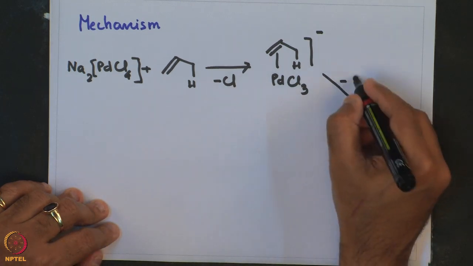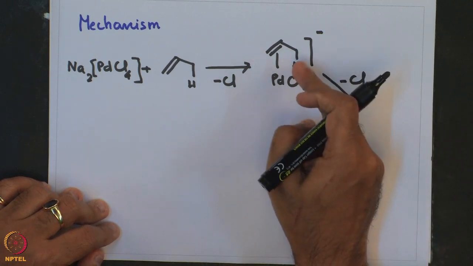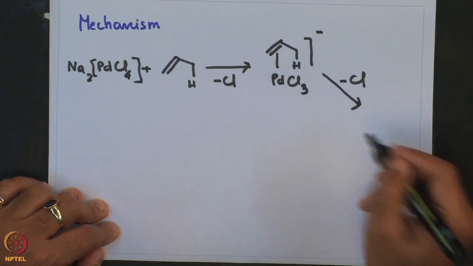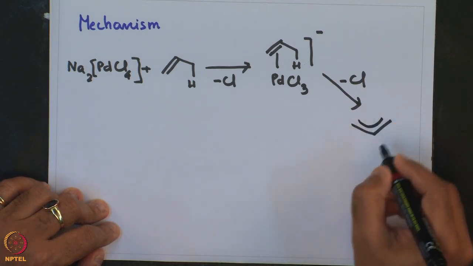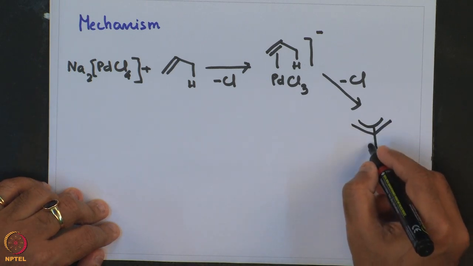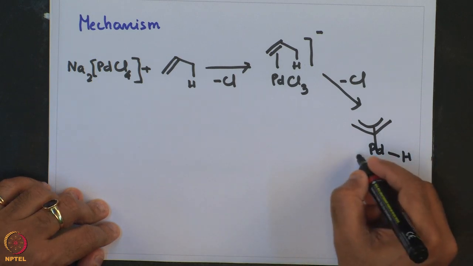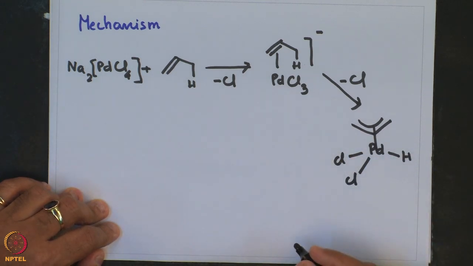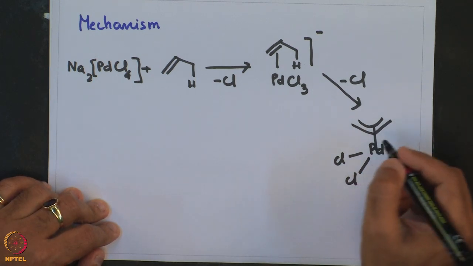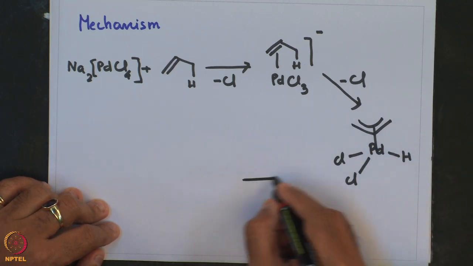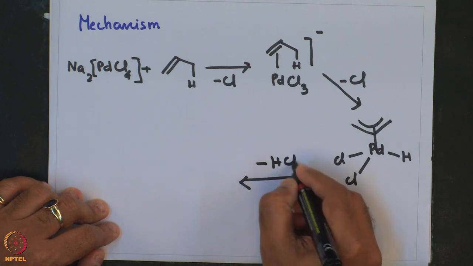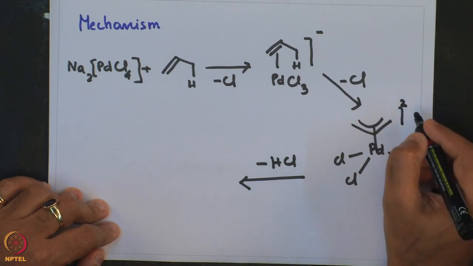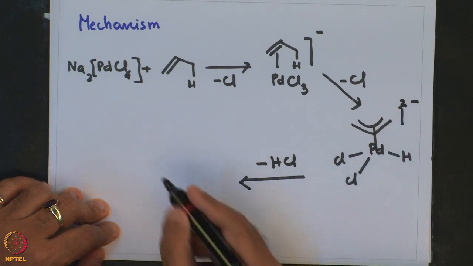This species further loses another chloride anion as the hydrogen migrates from the olefinic moiety onto palladium, leading to the formation of a palladium hydride complex of the type shown over here, that loses HCl to give this palladium allyl dimer.